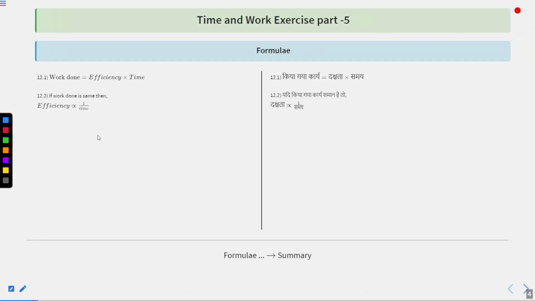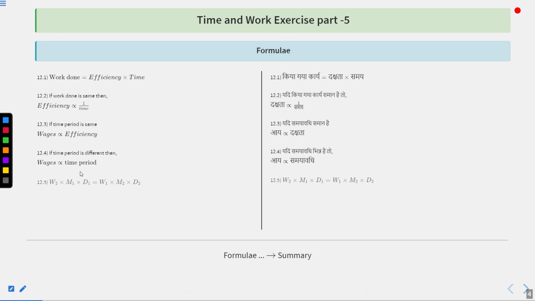These are the formulas which we are going to use while solving the questions in this exercise. Work done is efficiency into time. If work done is same, then efficiency is inversely proportional to time. If time period is same, then wages and efficiency are proportional to each other. If time period is different, then wages and time period are proportional to each other.